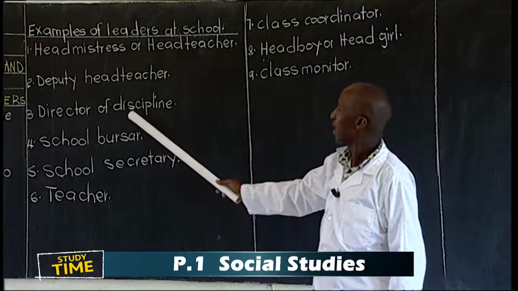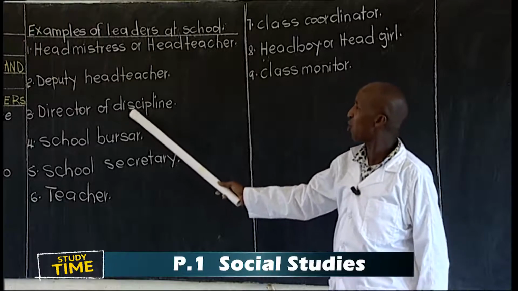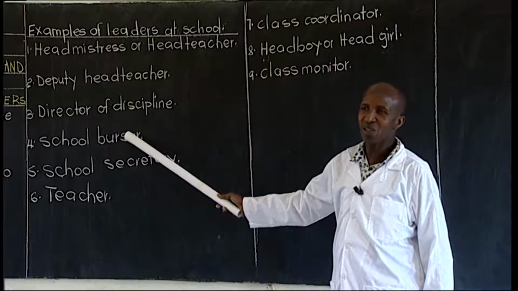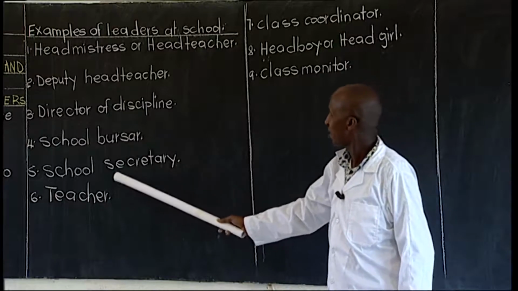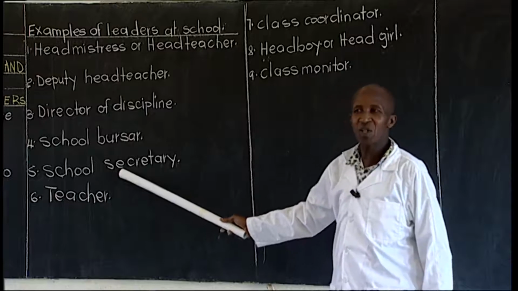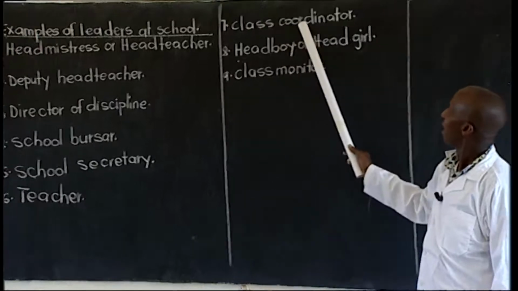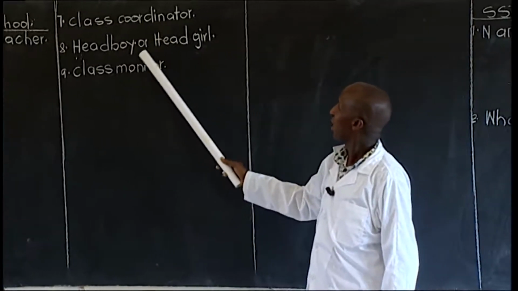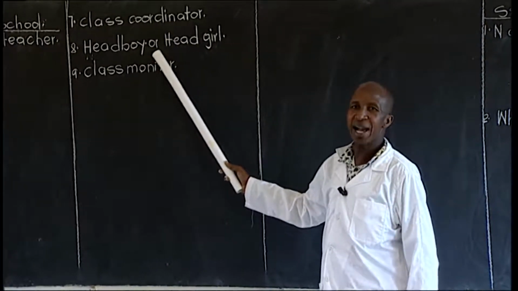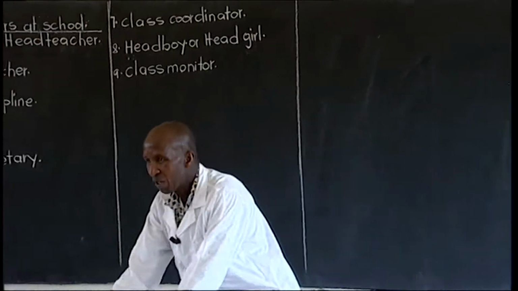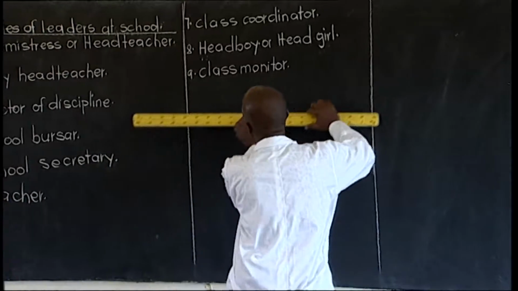Director of discipline. School bursar. School secretary. Teacher. Class coordinator. Head boy or head girl. Class monitor.